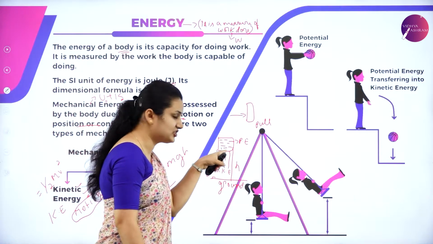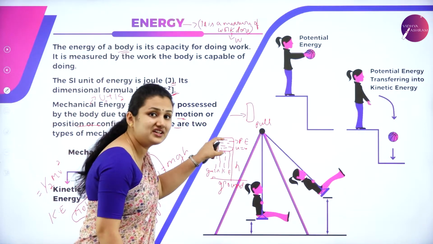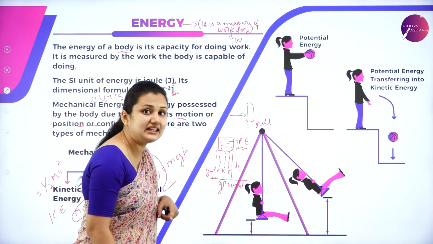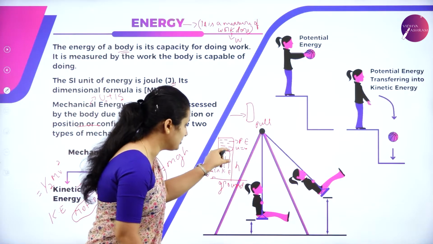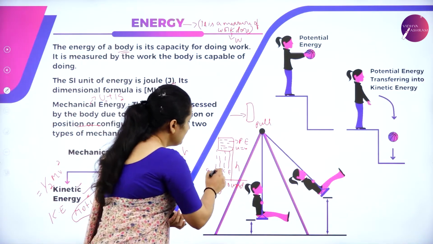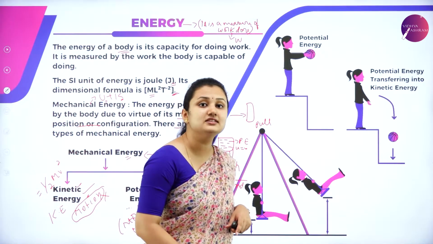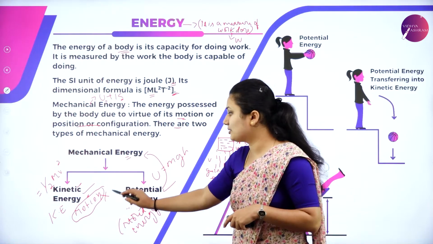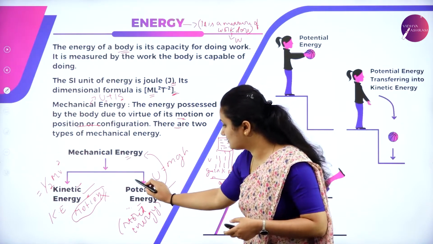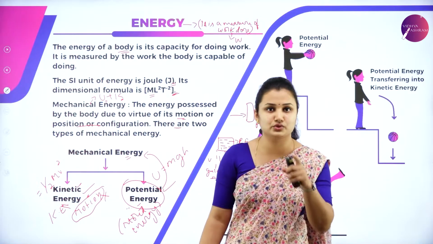This stored energy is at rest, so initially the velocity will be 0. Once the water starts to flow, the flowing water is an example of kinetic energy. It gains kinetic energy because the height keeps on decreasing and potential energy is lost. So water starts to flow with velocity v and gains kinetic energy. So this is about kinetic energy and potential energy. In the coming sessions, we'll discuss potential energy in detail. Now let us concentrate on kinetic energy for today's session.